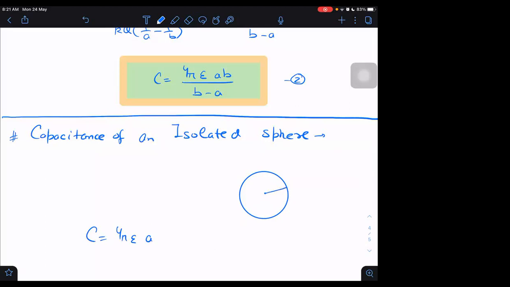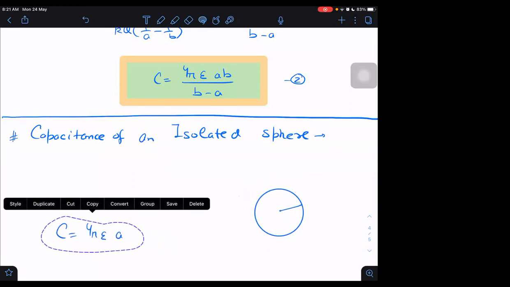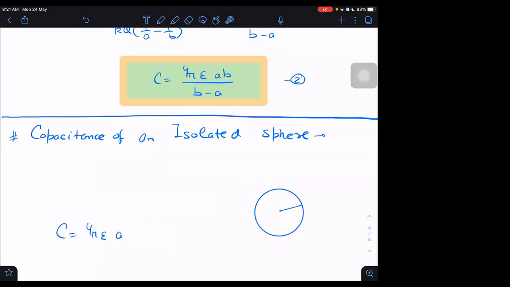The reason is that actually we can say it is not defined for an isolated sphere. How are you defining it? But we can define it by taking the other shell to be at infinity. If we assume the other shell to be at infinity, we can define the capacitance of an isolated sphere by assuming an outer shell, which may not exist at all, but we will assume it to be existing at infinity, and we can define it.